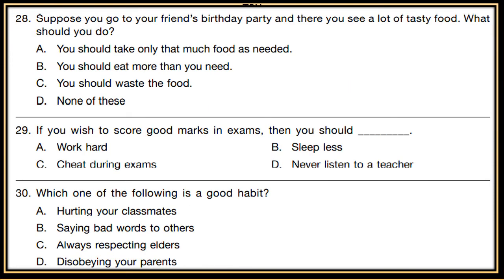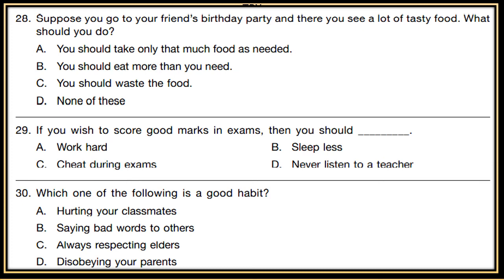Question 28. Suppose you go to your friend's birthday party and there you see a lot of tasty food. What should you do? A. You should take only that much food as needed. B. You should eat more than you need. C. You should waste the food. D. None of these.